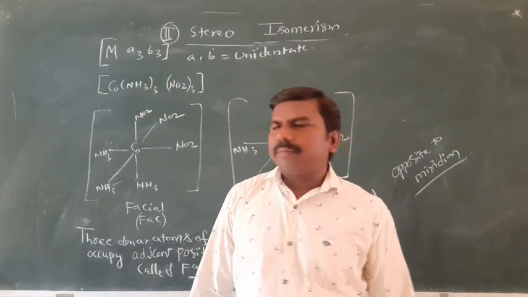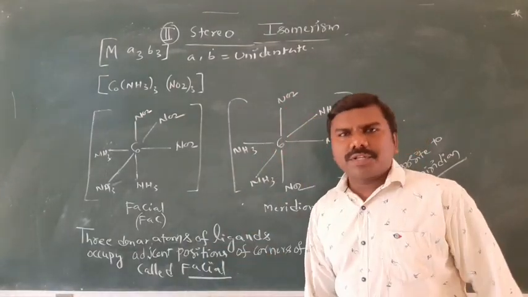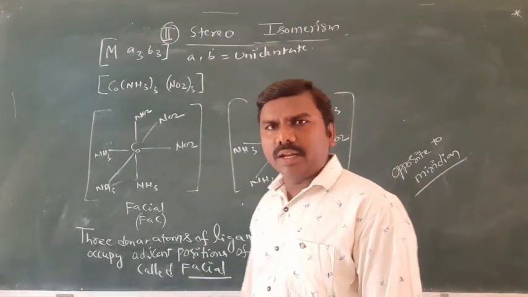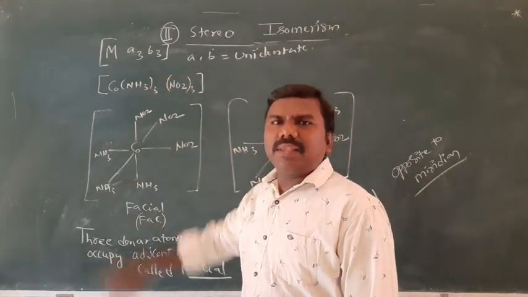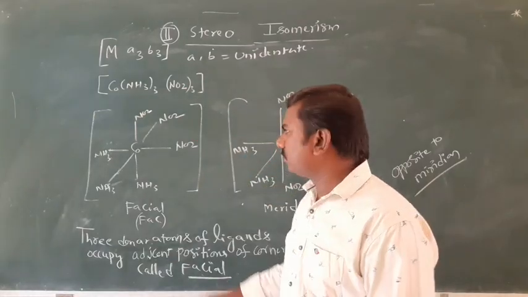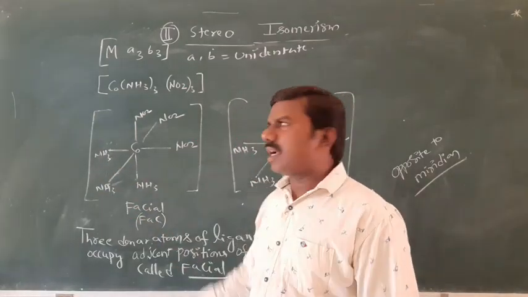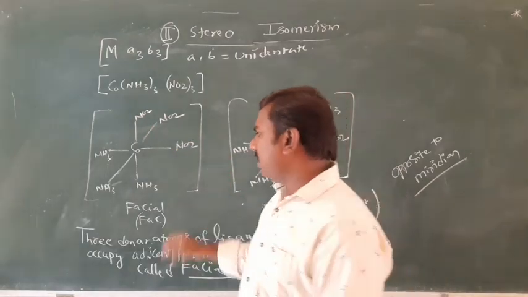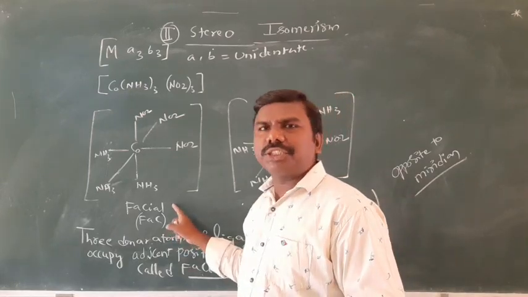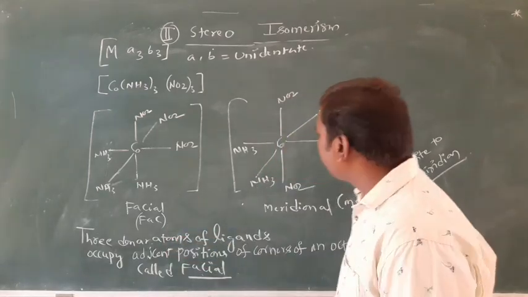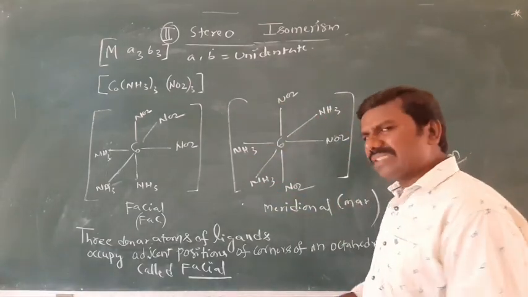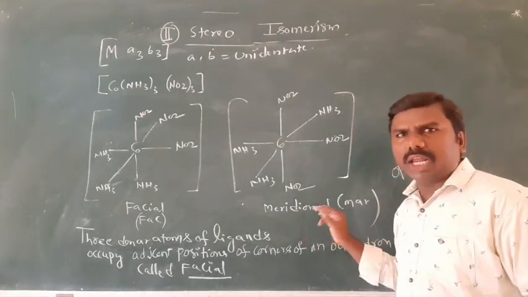Students, before writing the definitions, one more case is there in geometrical isomerism, only in octahedral complexes: Ma3B3. An example is Co(NH3)3(NO2)3. Three identical NH3 on the same side, and NO2 also on the same side. It is cis, specifically called facial, or simply fac. Identical ligands on opposite sides is trans, indicated by meridional.